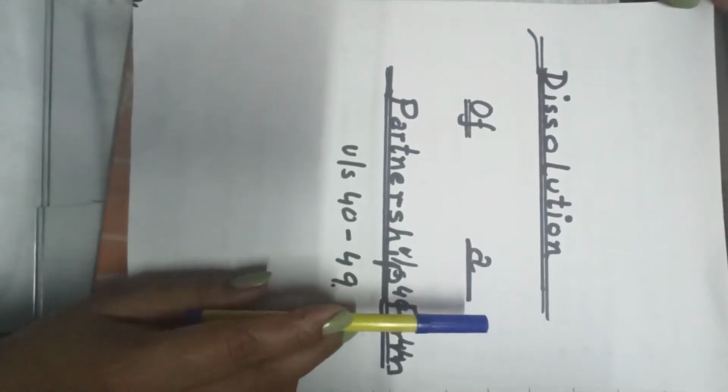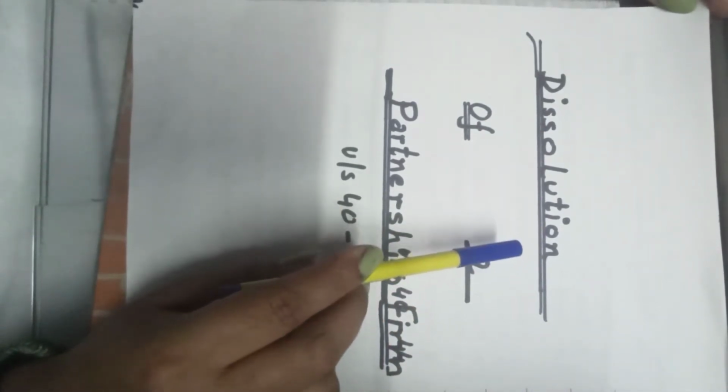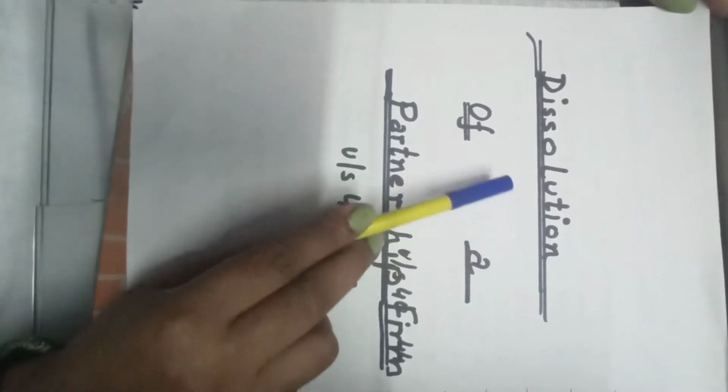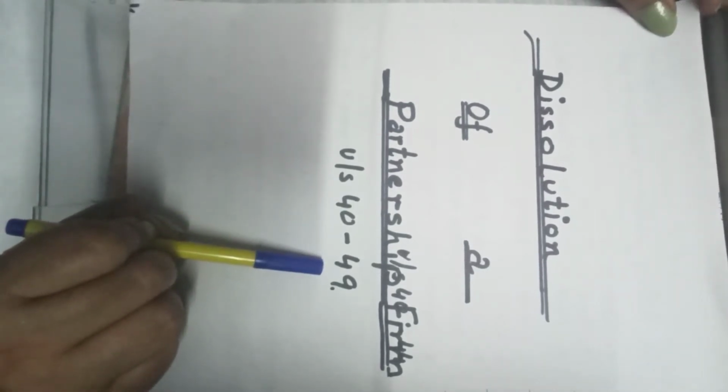After studying the change in the profit sharing ratio, the admission of a partner, reconstitution by retirement of a partner, and death of a partner, the next reason for reconstitution that we reach is dissolution of a partnership firm, covered under section 40 to section 49 of the Indian Partnership Act.